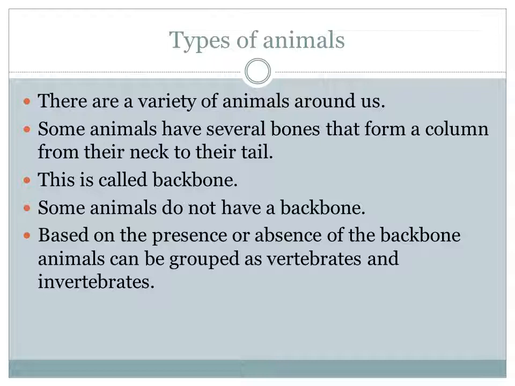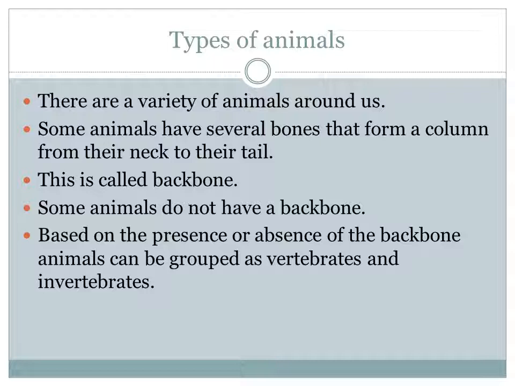I am repeating again. If you see the diagram, there are different types of animals there. Some animals have the bones on the back, starting from the neck to the tail. So many bones will be there.